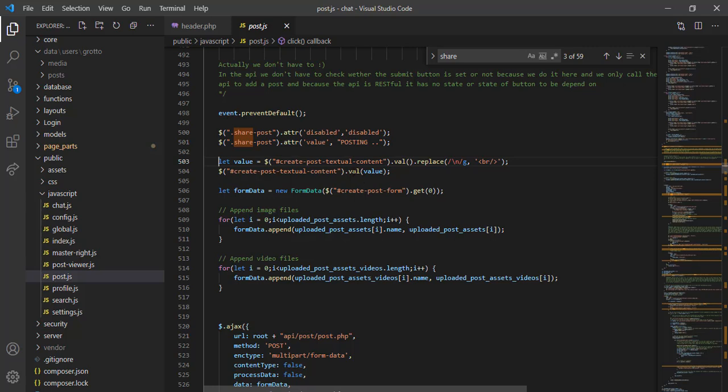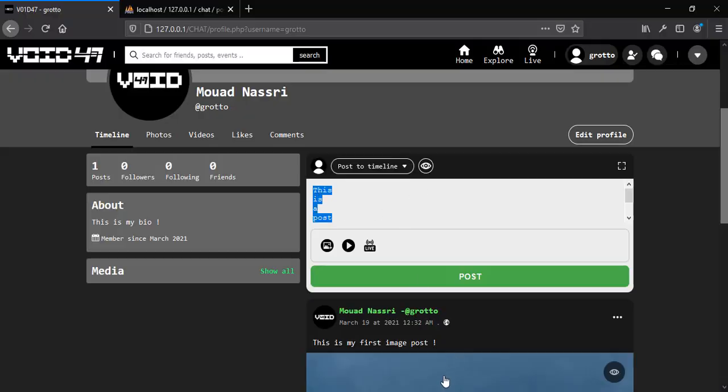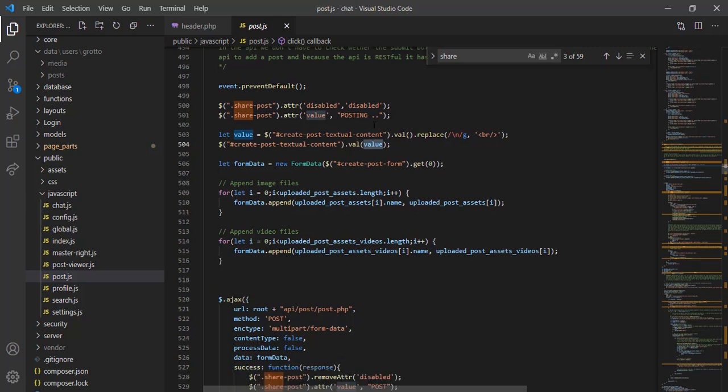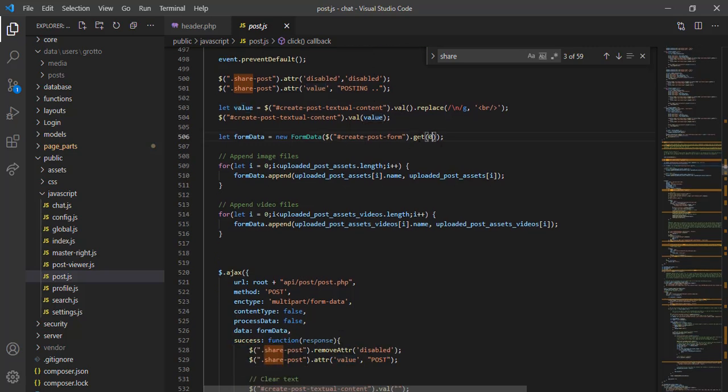Now we overwrite the value of this text area with the new replaced value right here, and then we get all the form data by using FormData, and then we get all the images, because we need to append these images, and we're going to see why.